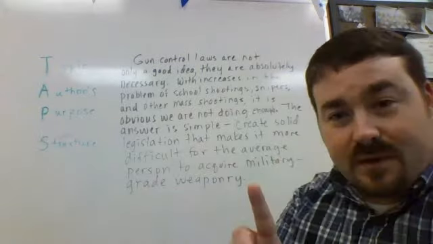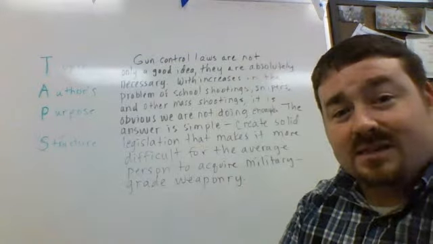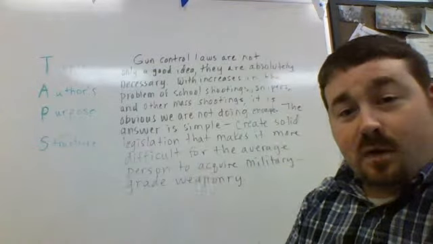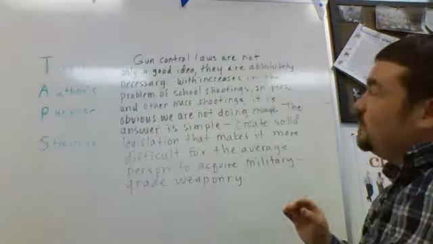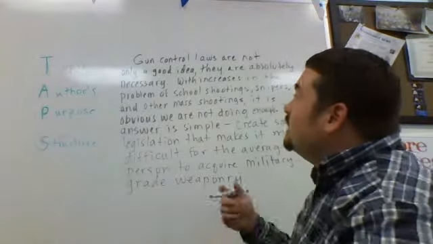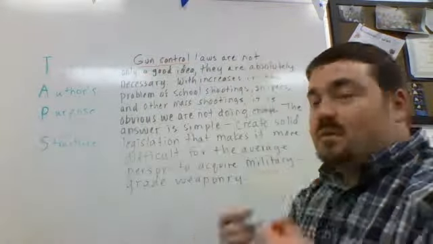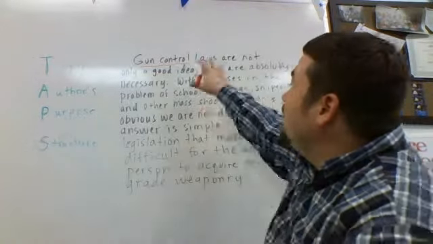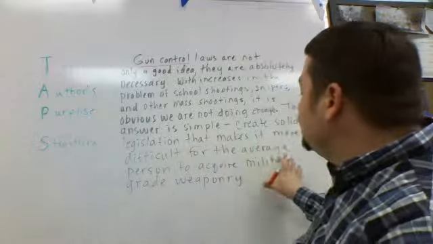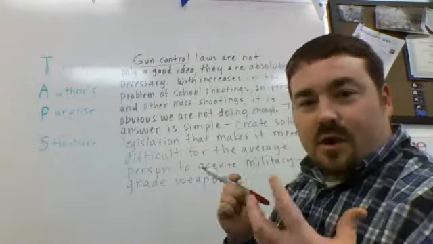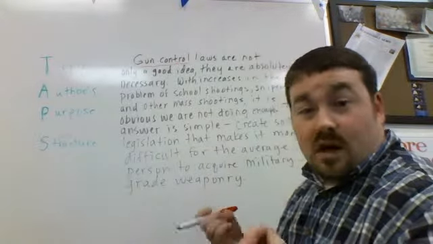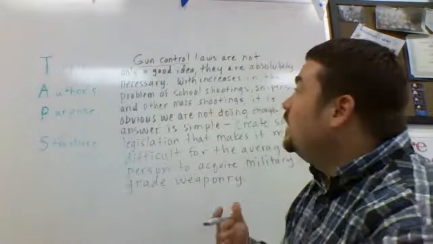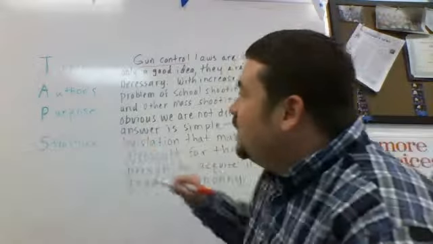Okay, so the first thing we have to do is identify our topic. And remember, our topic is one or two words usually, and it is mentioned throughout. So let's look at the first sentence. Our topic here is going to be gun control. It's what's talked about throughout the entire paragraph. We're talking about gun control here. We're talking about legislation for gun control as well here. So that's really what we're talking about. You can also say shootings, because that's talked about throughout as well. Could be the topic.